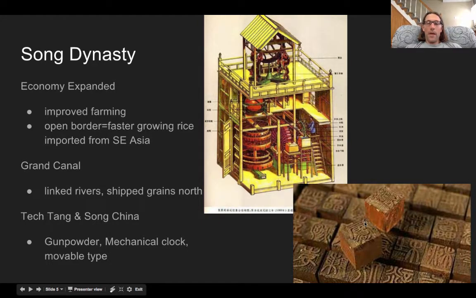Movable type. Again, the awesome thing about movable type is you set it up, you put ink on it, you print a page, and you keep printing that till the ink starts to wear out. You put more ink on it, and you can print thousands of pages. Then what you do is you reset the type, you put your next page together, and you do it all over again. It's going to revolutionize printing.